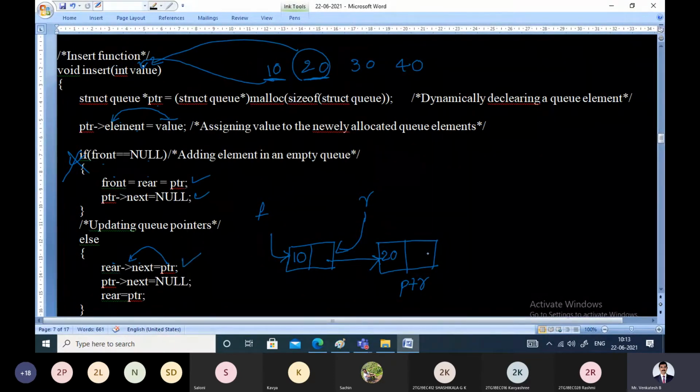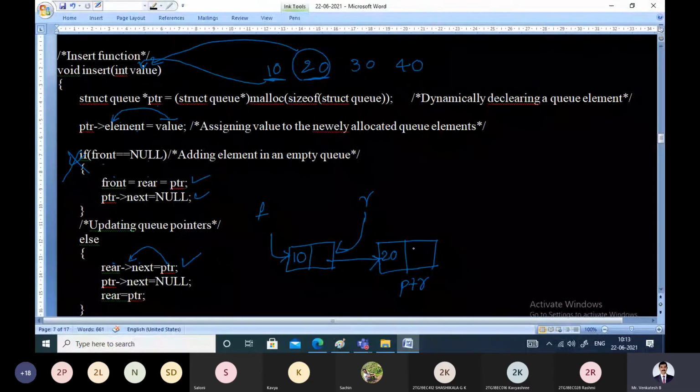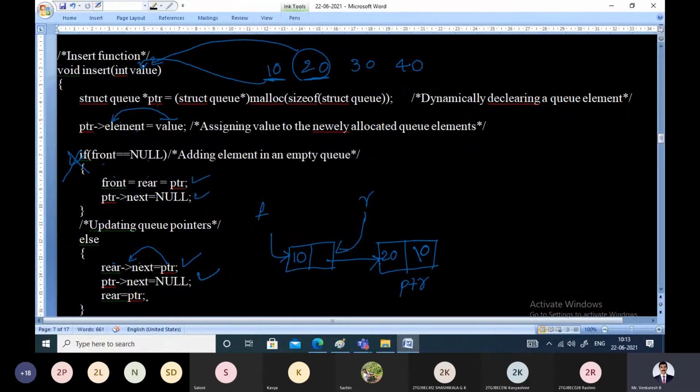In the next step, we have to make this point to null because it is not pointing anywhere. This is the node which we are attaching, so make ptr pointer next equal to null. Then advance rear: rear has to point to 20 because 20 is being inserted at the end of the queue. So rear is equal to ptr.